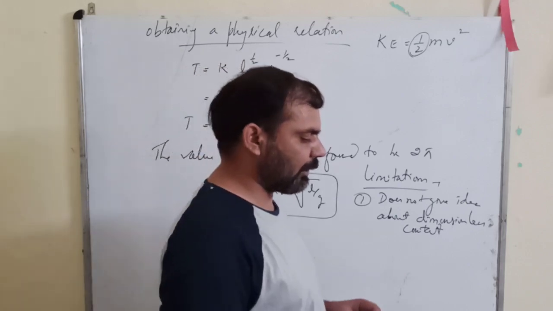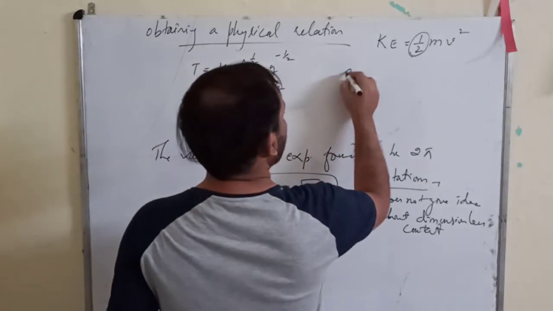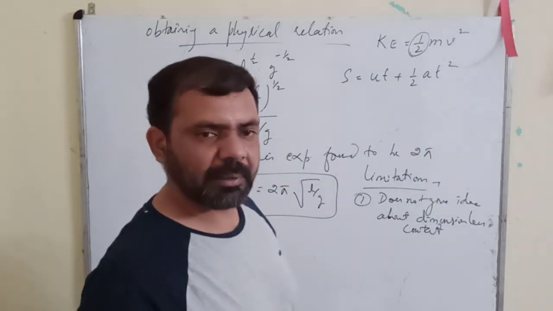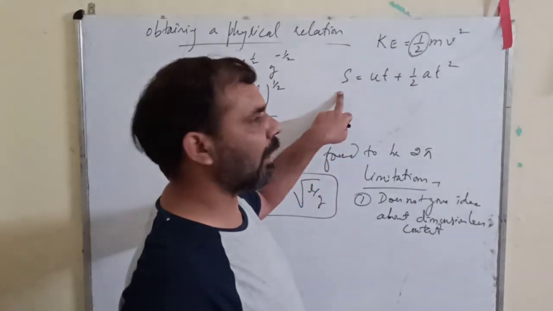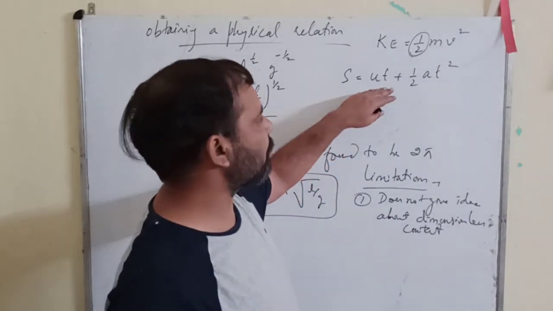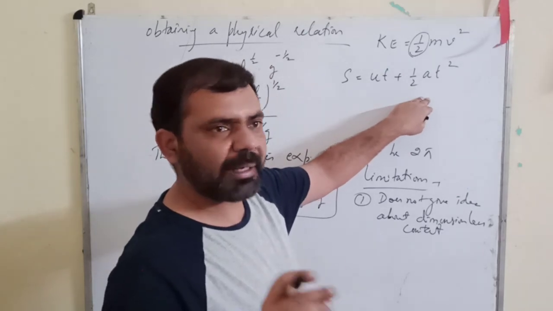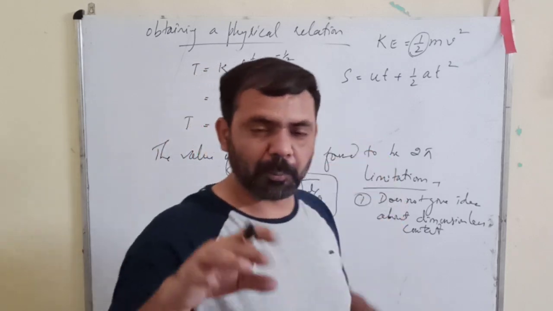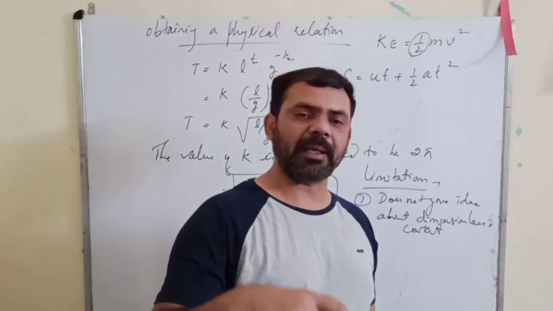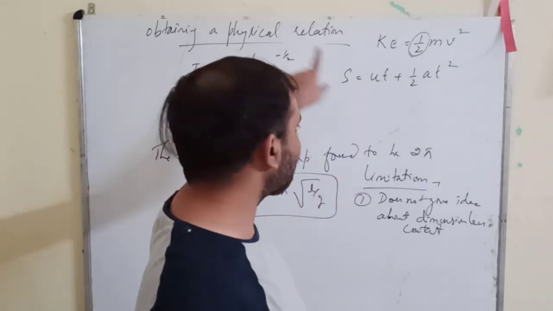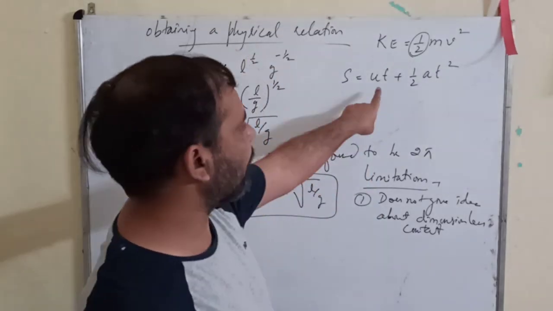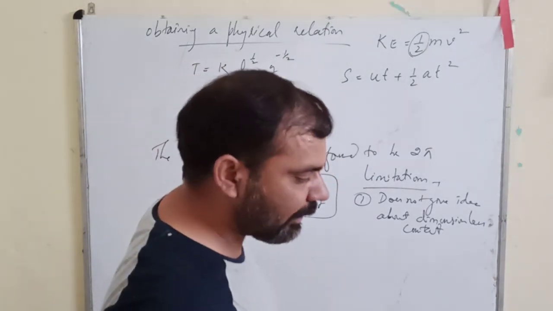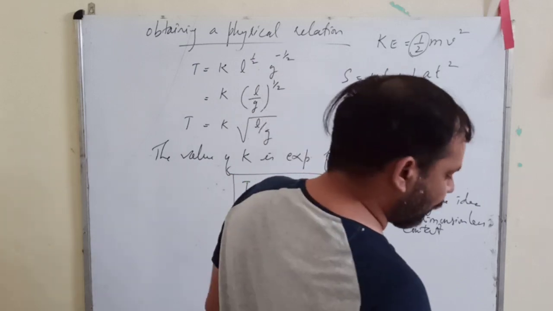Then suppose you have s equals ut plus half at square. If more than one term is involved in obtaining a physical quantity, that is, s depends on two quantities, you cannot obtain this physical relation dimensionally. If a dimensional equation involves more than one term, then you cannot obtain that relation by this method, because it depends on two quantities.